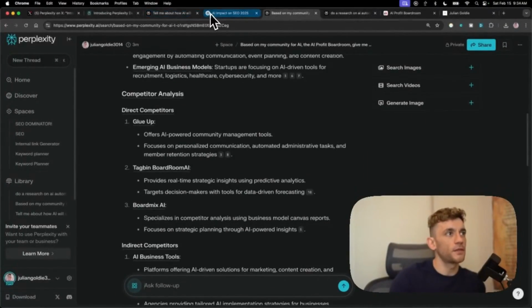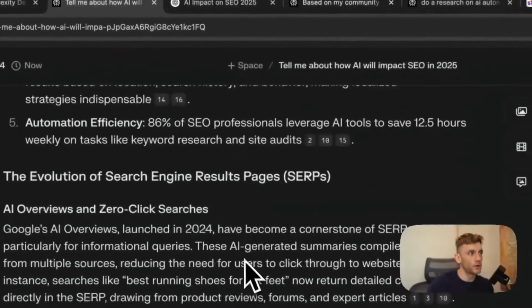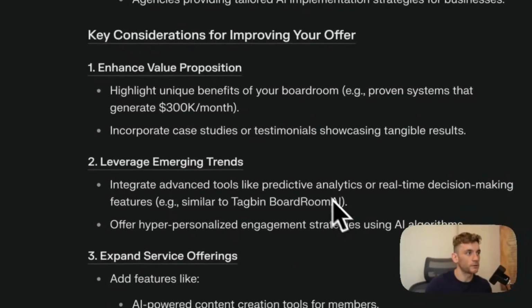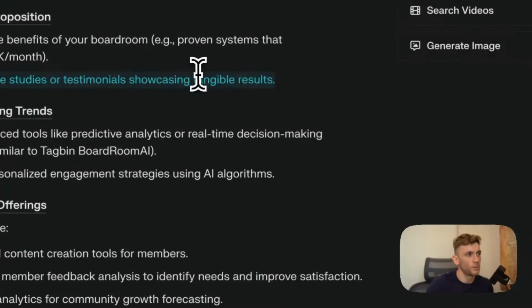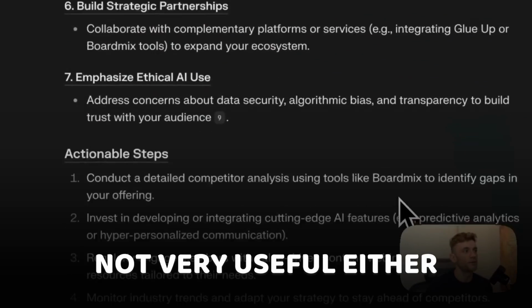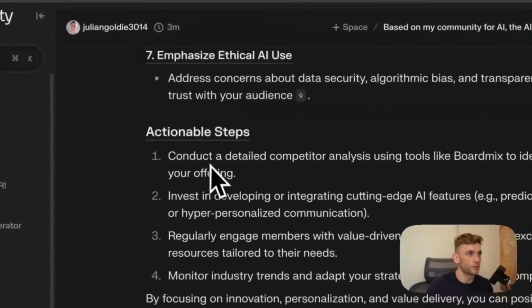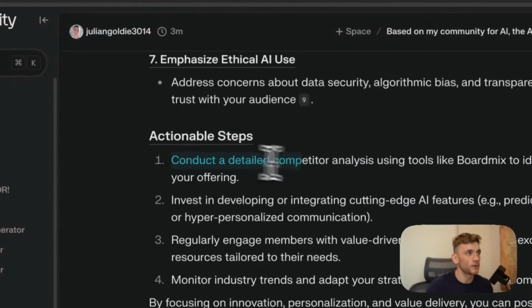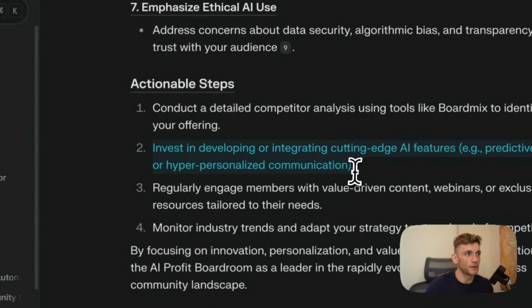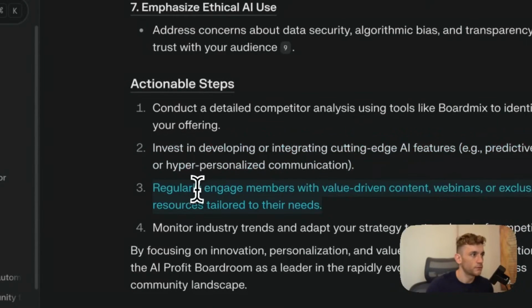I would definitely say the SEO report is much more useful than the AI community report that's come back to us. Then it's given us key considerations for improving your offer, and we've already incorporated a lot of this stuff on the page, so that's not very useful either. And then it's given us some actionable reports. It said, conduct a detailed competitor analysis using tools like BoardMix, invest in developing or integrating cutting-edge AI features, regularly engage members, thank you Captain Obvious. If you have a community, of course, you're going to do that.